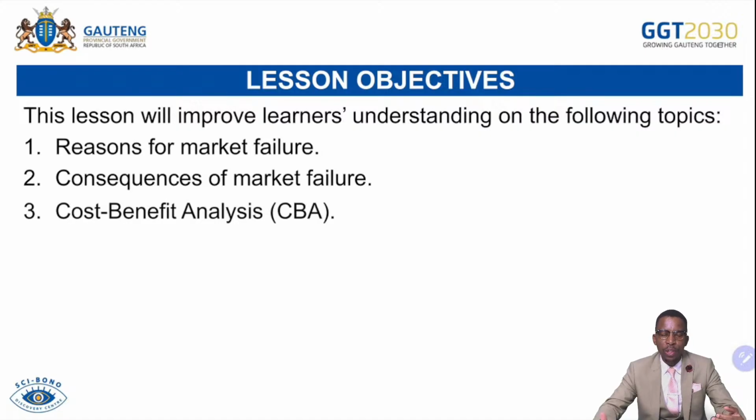Then we'll move to consequences of market failure, where we'll be talking about the likes of externalities and inefficiencies. Then we'll talk about state intervention. From then we'll move to cost-benefit analysis, where we'll be focusing more on why the government intervenes by using what we call evaluation, the cost-benefit analysis. What are the benefits of doing such? Why doesn't it use market forces like the private sector or the market?